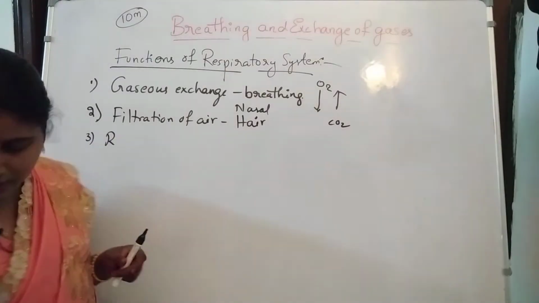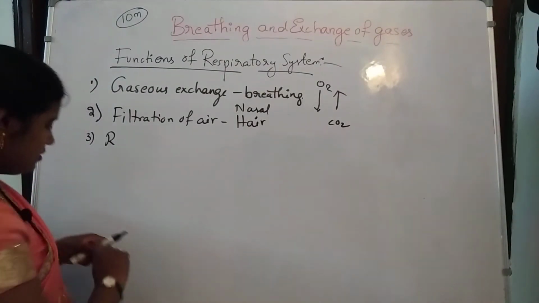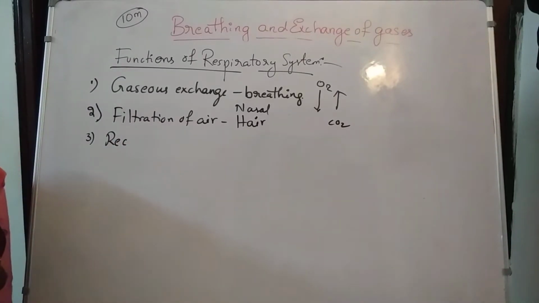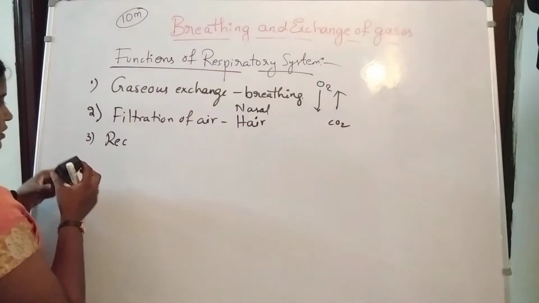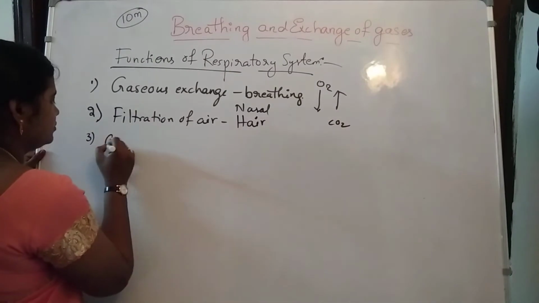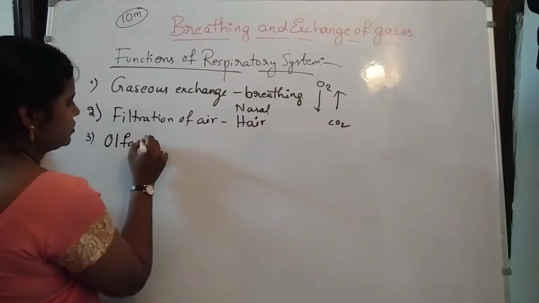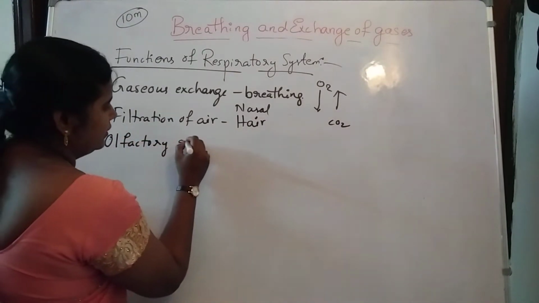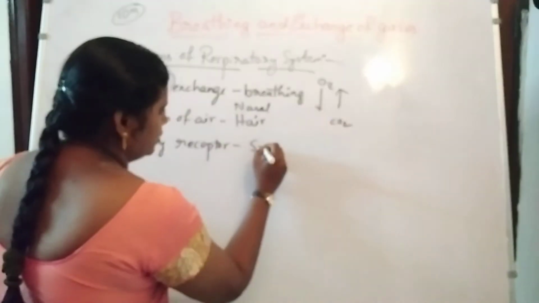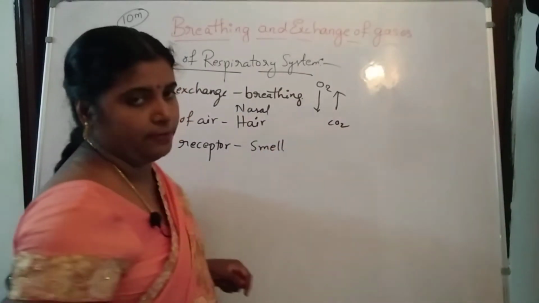What are the receptors present here? The receptors are olfactory receptors. The nose contains olfactory receptors, which are responsible for detecting smell.